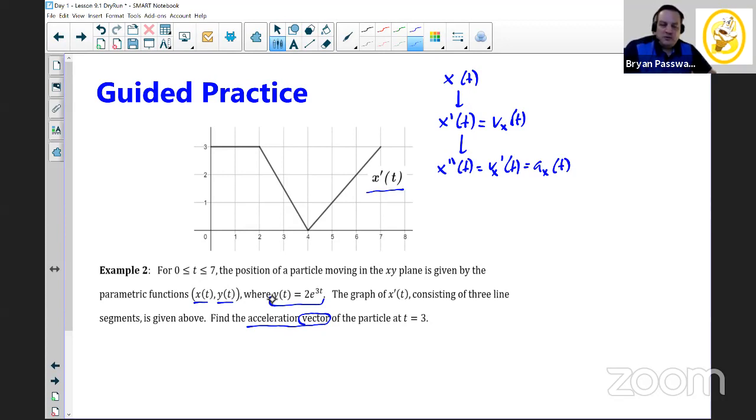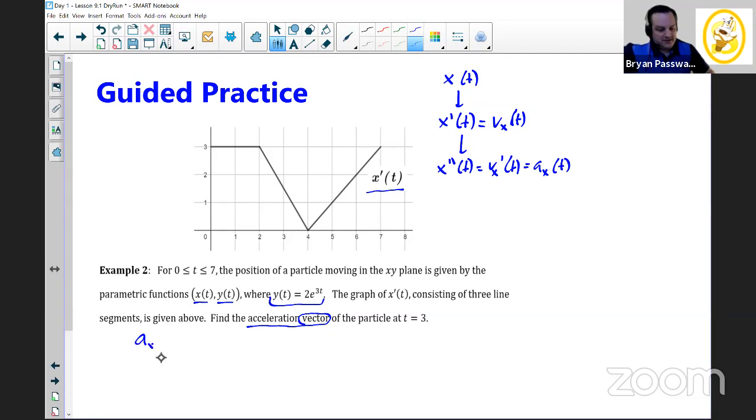So it's not going to change any of the math we do. It's just the underlying ideas behind it that allow us to extend the things that we've learned in Calc AB to Calc BC. So we want to find the acceleration vector at time t equals 3. Well, to do that, we should first find the acceleration. So let's start with the x acceleration.